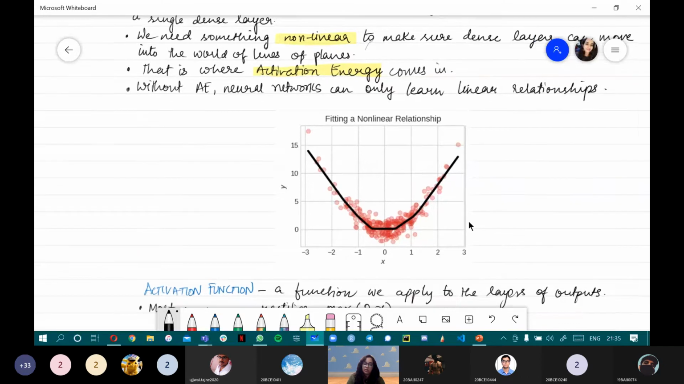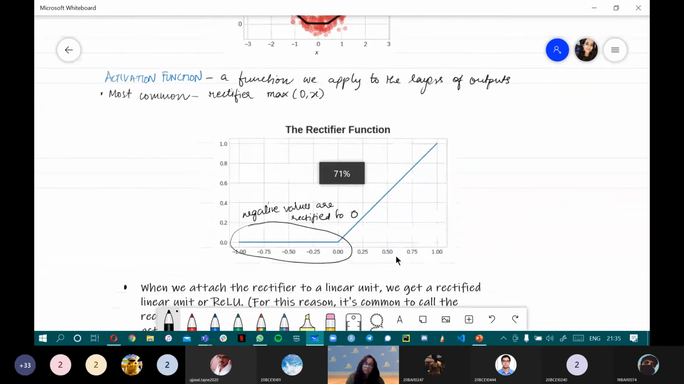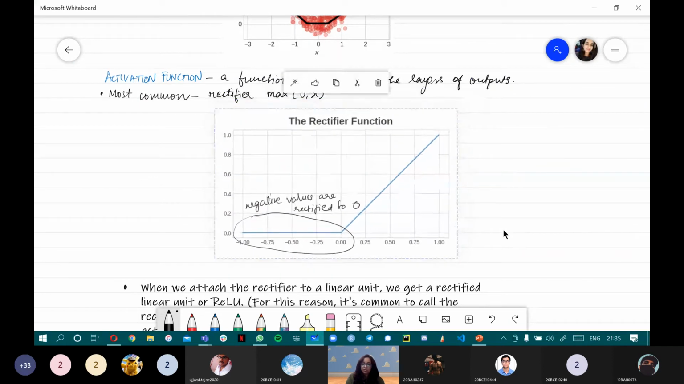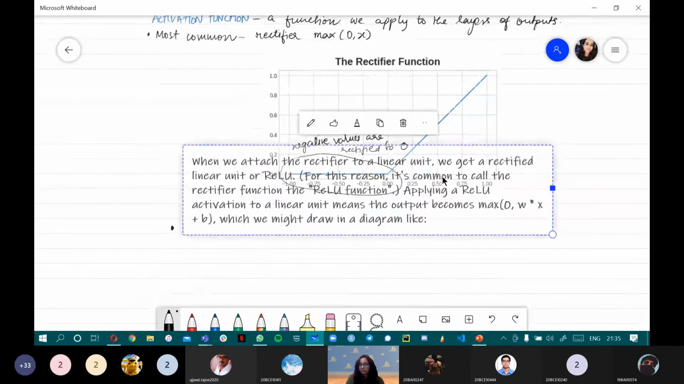So let's take a look at what activation function exactly means, and let's take a look at an example of an activation function. An activation function is a function that we apply to the layer's outputs. The most common one is the rectifier, max. Rectifier functions are a type of activation function, and the most common one is max. What does this max do? Rectifier functions basically rectify the non-linear values.